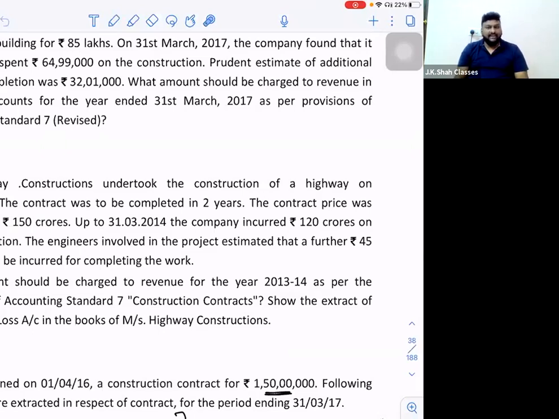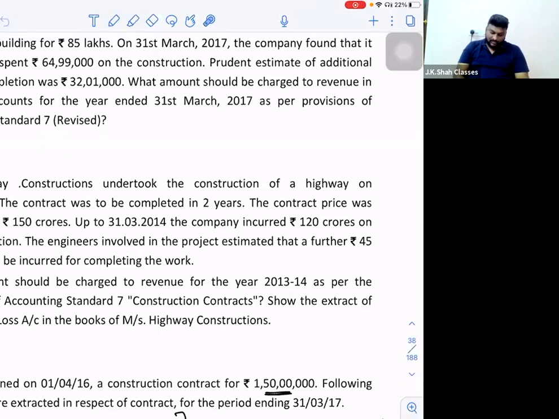But sir, technically what will happen? Some actual loss will come. That is revenue minus cost, some actual loss will come. But the balance loss has to be recorded in the form of a provision. We have to create a provision for loss. You might have also seen in question number 1, right? It's a similar type of question.